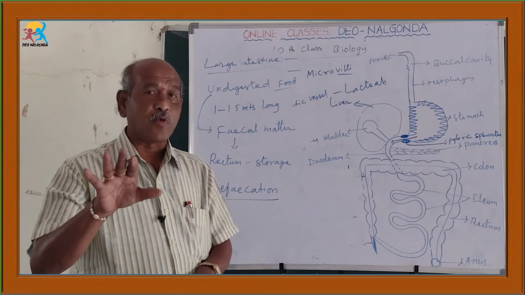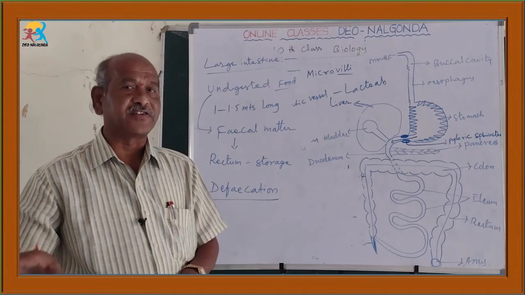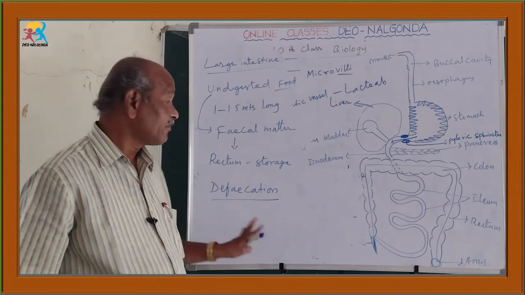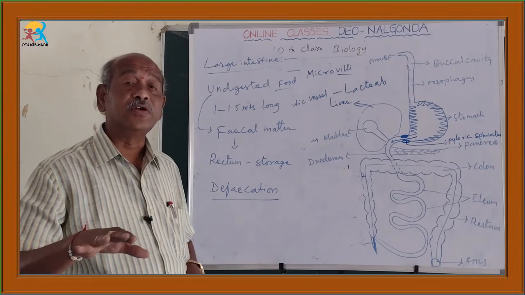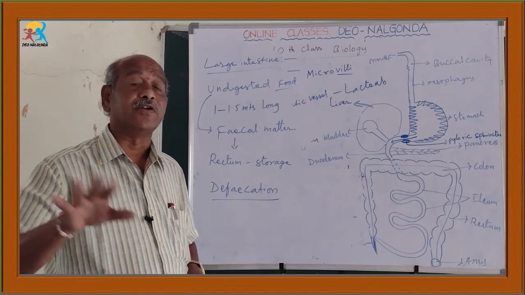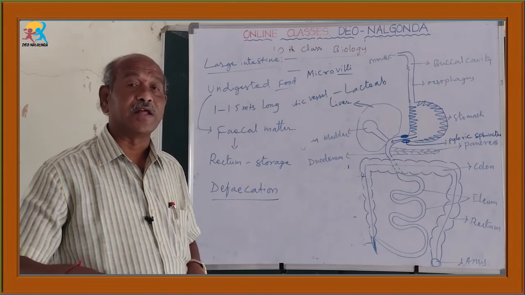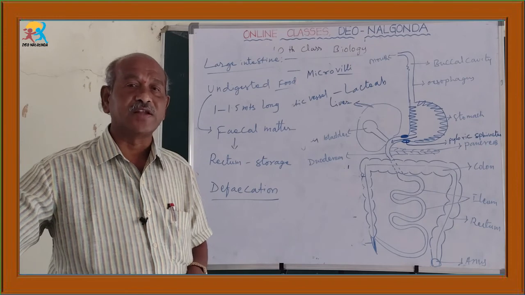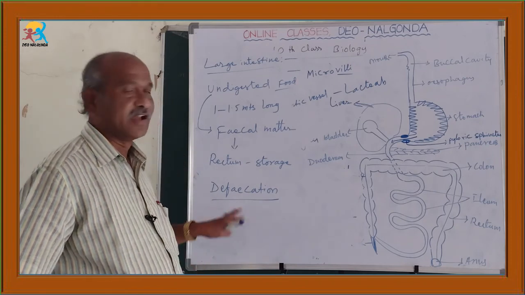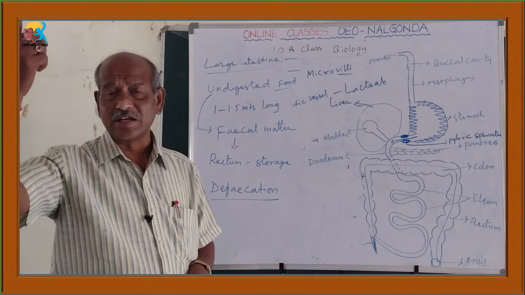Most people think it is excretion, but excretion is different from defecation. Defecation means undigested food in the large intestine is converted into fecal matter, stored in the rectum, and eliminated outside by the opening of the anus. What does excretion mean?